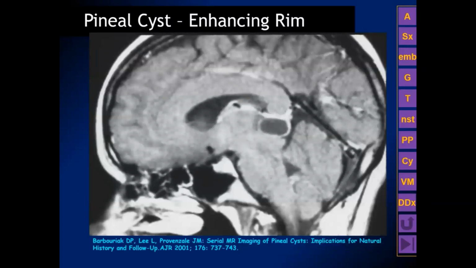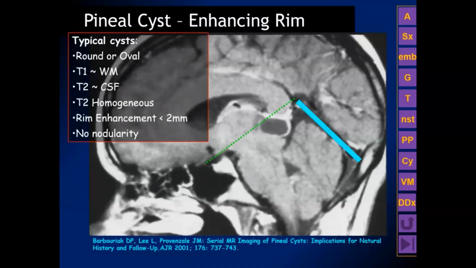This was the first pineal cyst that I ever identified. The pineal gland is enlarged. The patient had some obstructive hydrocephalus and the patient was symptomatic. And this was actually resected. Notice that it does have a very thin, smooth rim of contrast enhancement. And once again, we see it's extending below the tentorium.